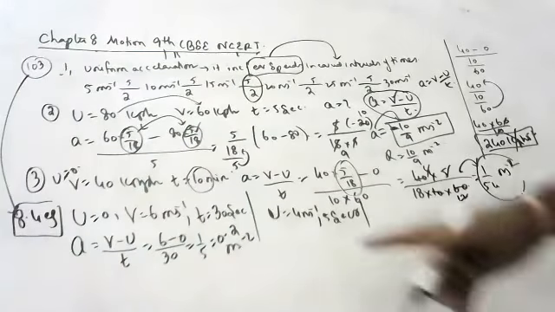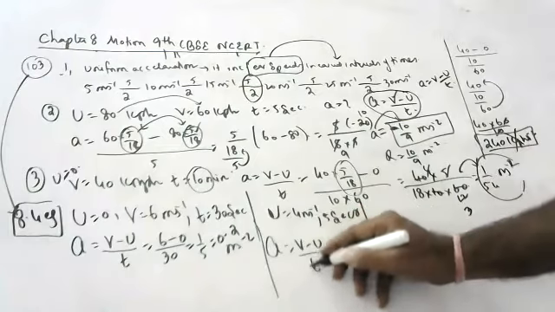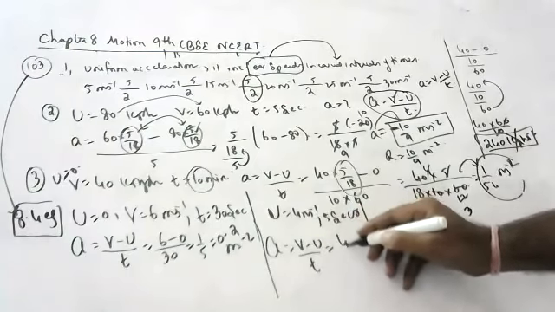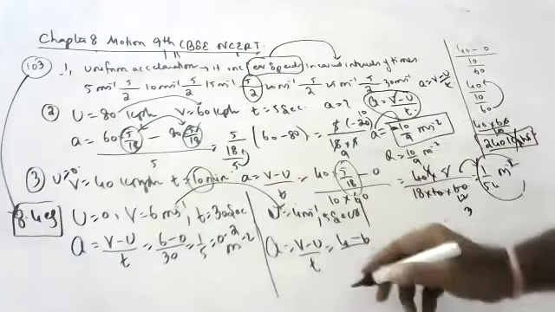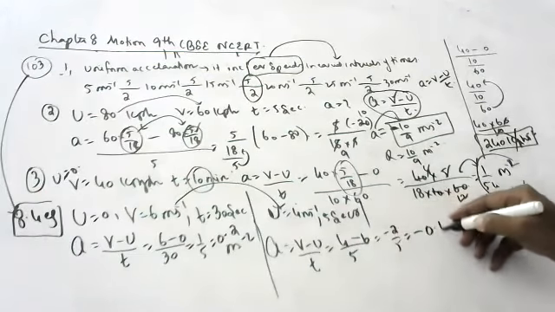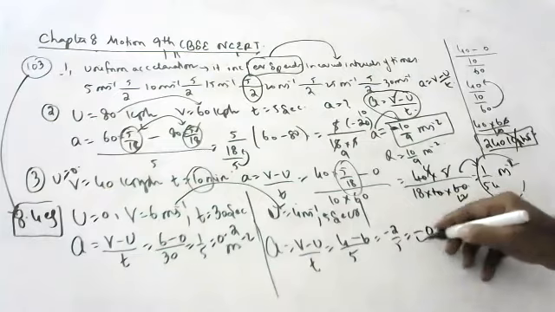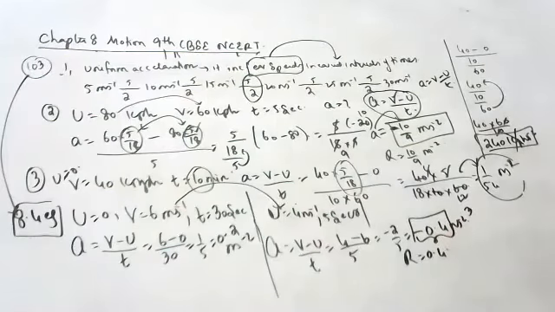What is the acceleration in this case, children? V minus U, 4 minus 6 by 5, minus 2 by 5, minus 0.4 meter per second square. This is the acceleration. No sir, I want retardation, it is just 0.4. Like this you have to do, children. This is page number 103 of your textbook.